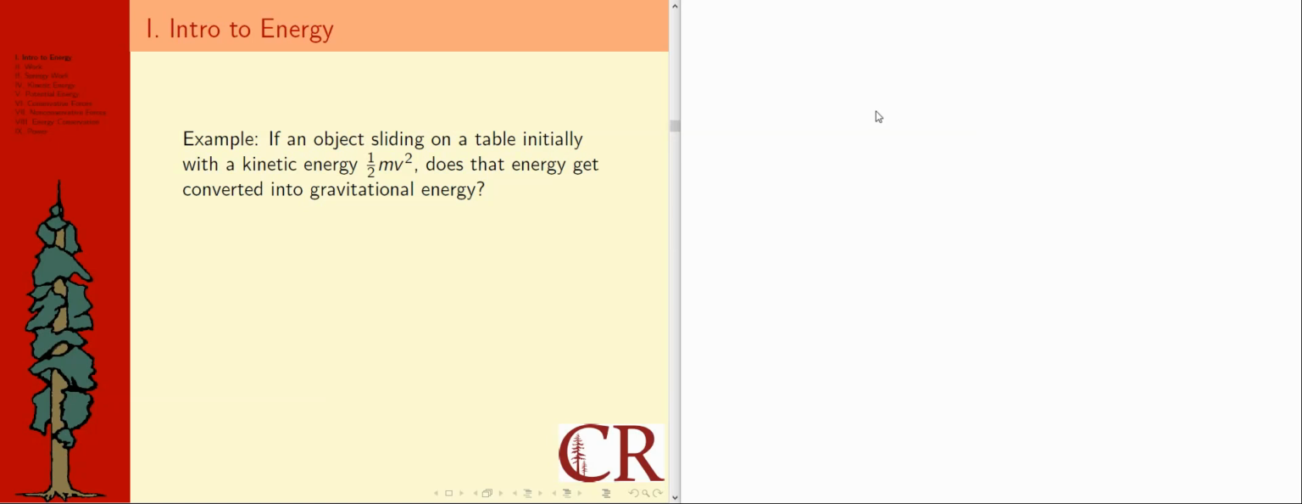If an object sliding on a table initially has kinetic energy 1/2 mv squared, does that energy get converted into gravitational energy? That might seem like a weird question, but in the last example, we saw how it is correct to describe free fall in terms of gravitational energy converting into kinetic energy. If you did the opposite of that process,